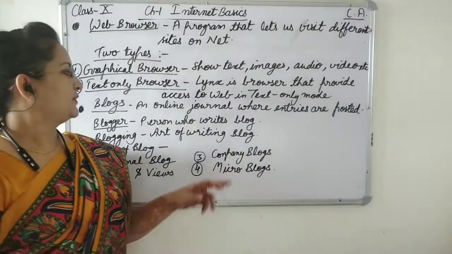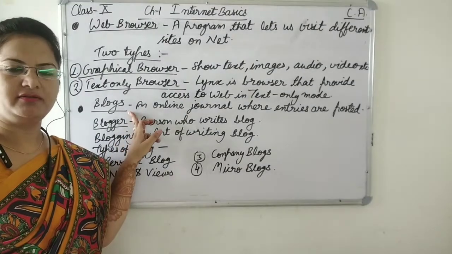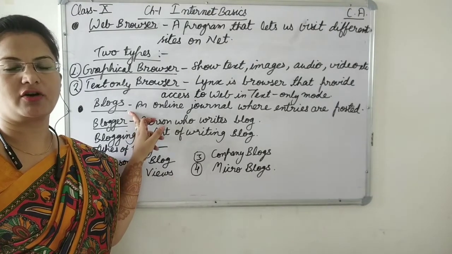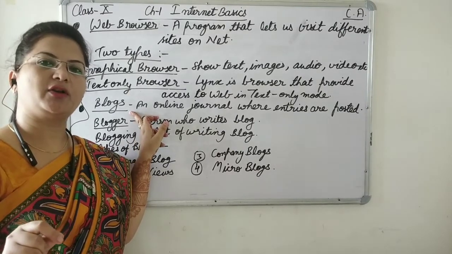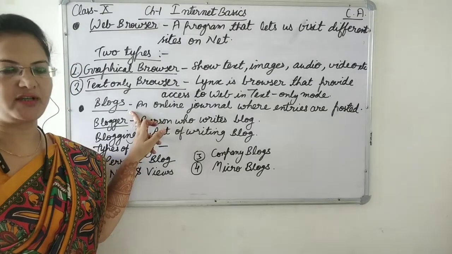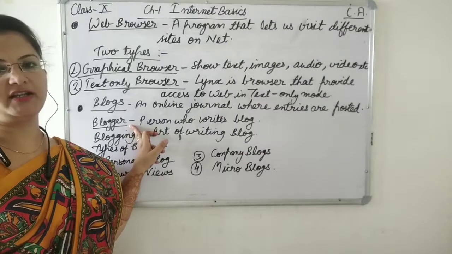There are various websites like Twitter, the most common example of a blogging website. Then blogger.com and blogspot.co.in also allow you to create blogs, and there are many other websites. A blogger is the person who is writing the blog.